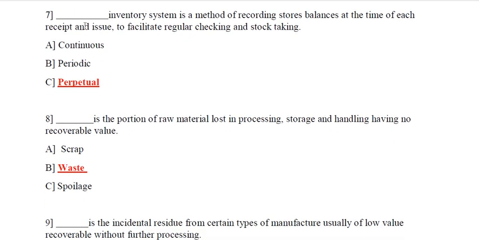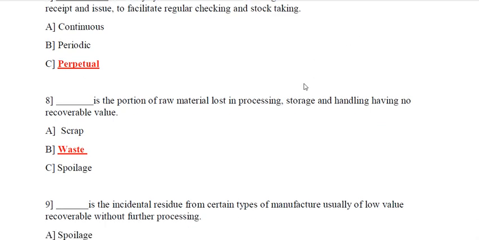Question number 7. Dash inventory system is a method of recording stores balance at the time of each receipt and issue to facilitate regular checking and stock taking. So the answer is option C, perpetual. Perpetual inventory system is a method of recording store balance at the time of each receipt and issue to facilitate regular checking and stock taking.